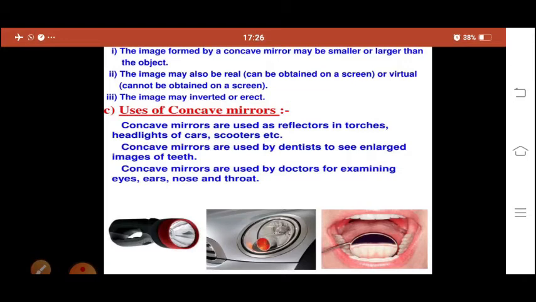Also dentists use it, and all other doctors, like those who check ear and nose, also use these concave mirrors to see a large image.